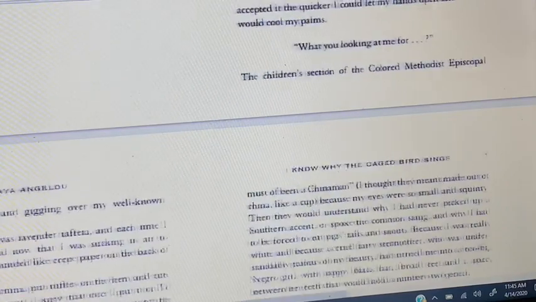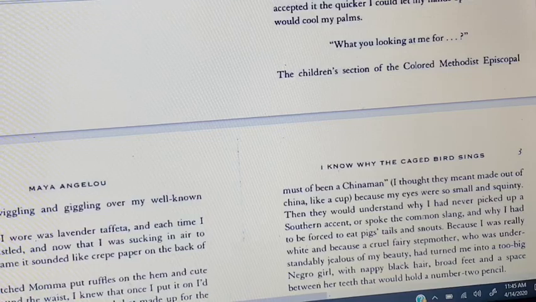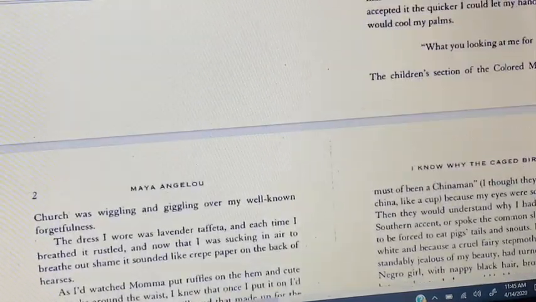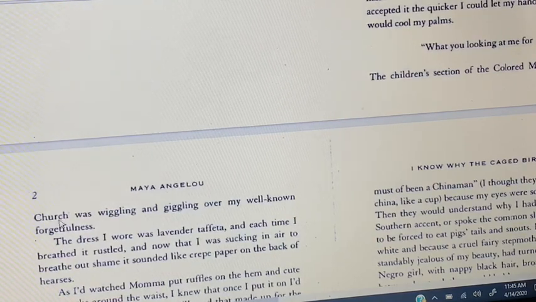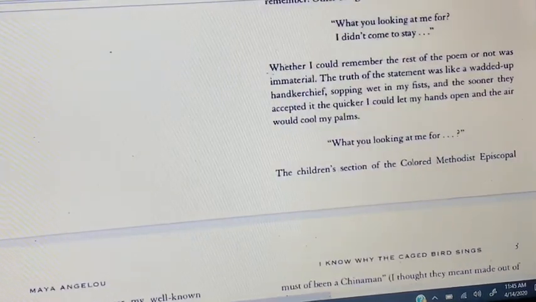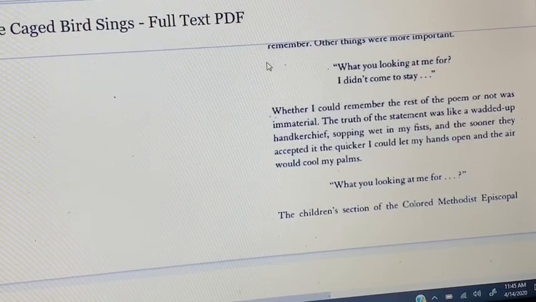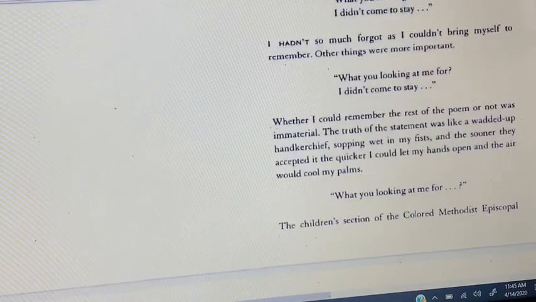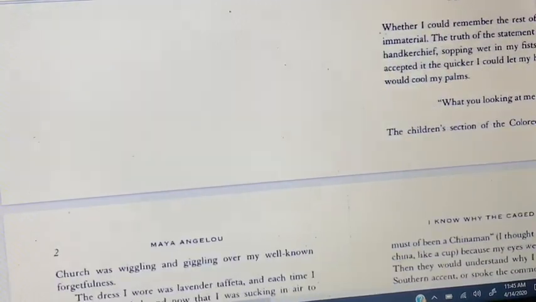And then finally we get to the children wiggling and giggling over her well-known forgetfulness. So, based upon this information, this isn't the first time that she's been asked to recite a poem in church that she's forgotten. She has well-known forgetfulness, but she kind of forgets it because it's not really all that important to her. Okay, so we have our setting as the church. Our main character is the narrator, also known as Marguerite, who you'll find out later. And the conflict we have is that the children are kind of laughing and making fun of Marguerite.